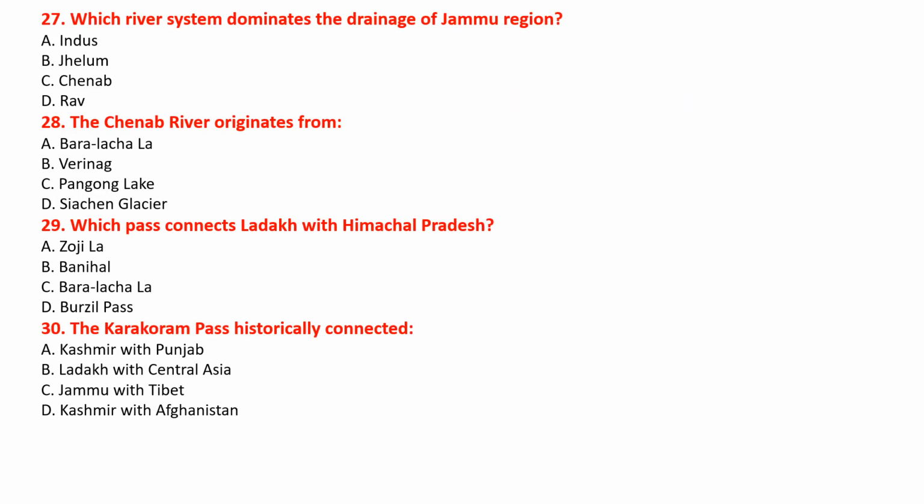Question number 27. Which river system dominates the drainage of Jammu region? Option A is Indus, option B Jhelum, option C Chenab, and option D Ravi. And the correct answer will be option C, that is Chenab river system. Next is question number 28. The Chenab river originates from option A Baralacha La, option B Verinag, option C Pangong Lake, or option D Siachen Glacier. And the correct answer will be option A.